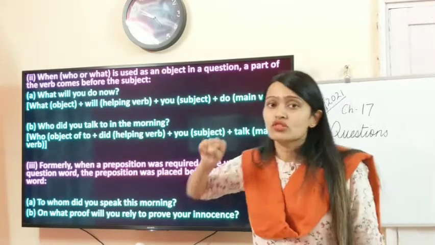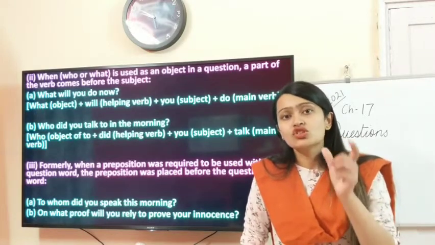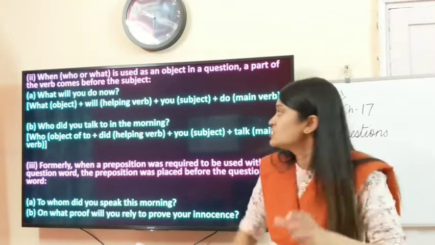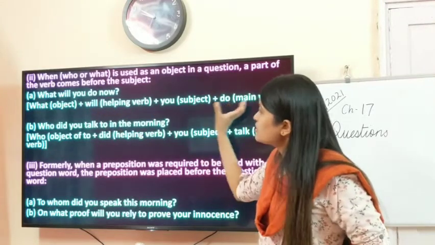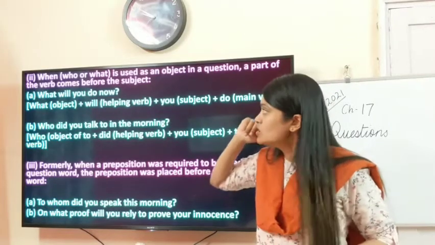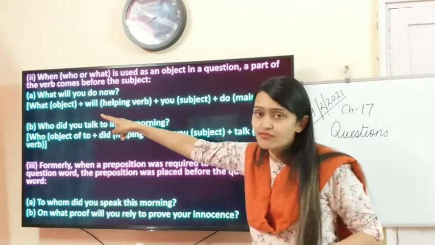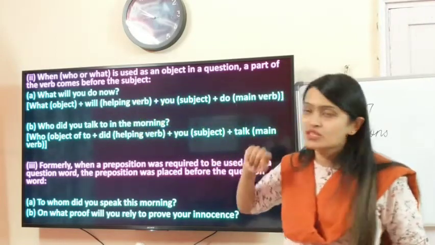So they are trying to tell us that if the WH word is used as a subject, in the place of a subject, then you will be keeping the helping verb in front of the subject. Okay, so what has come right in front, right children? So you will take the helping verb will and place it before the subject.